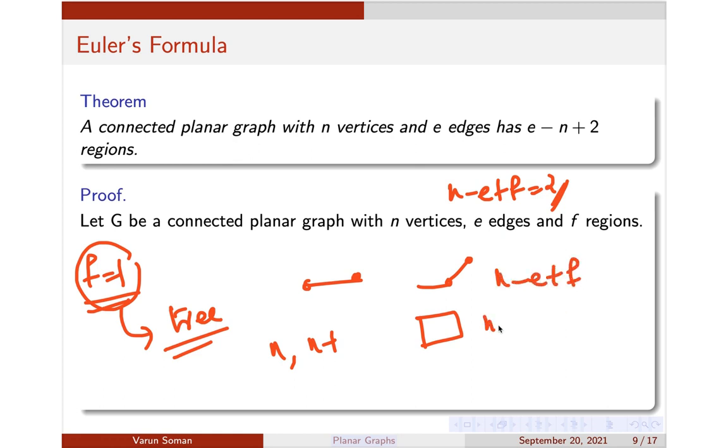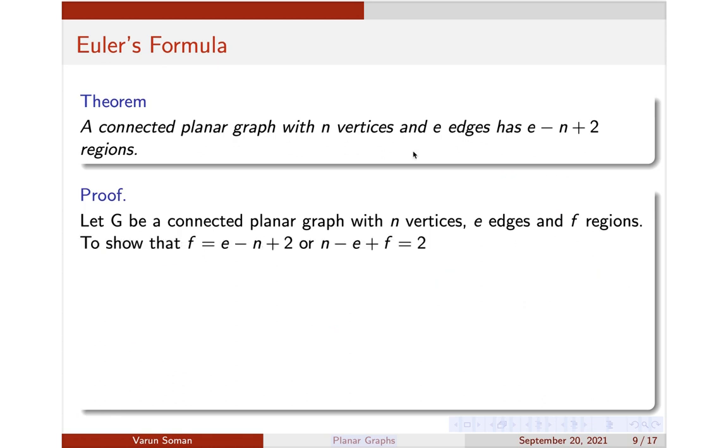So it is actually n minus 1 edges plus one region plus 1. So what is it? It's simply n minus n plus 1, which is 2. Okay, so when f is equal to 1, the case applies to a tree, and in that case you can see that n minus e plus f is equal to 2. Okay, so the first step of induction is done.